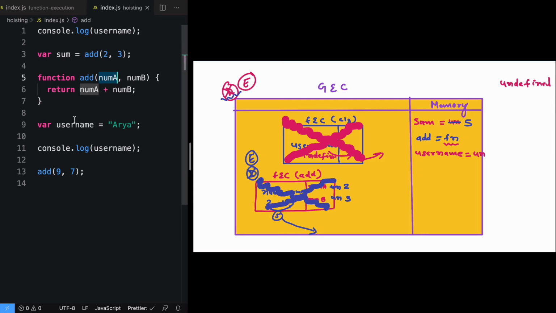So if you understand here, there are two things happening. We are using a variable before defining the variable, and we are calling a function before defining the function. What happened with the variable? It did not throw anything like "this variable name is not defined". Because of the declaration phase, we already had a variable username with a value of undefined, and that's why we console log undefined.